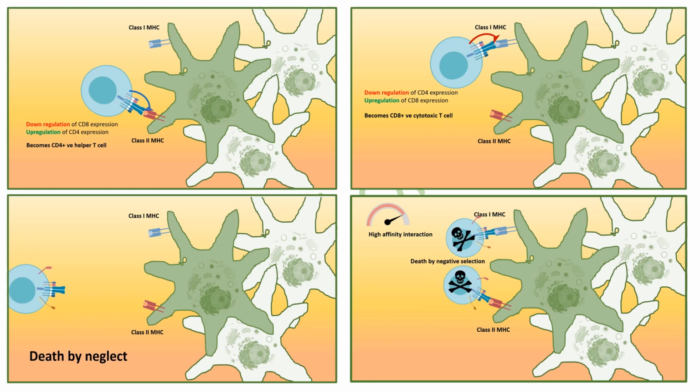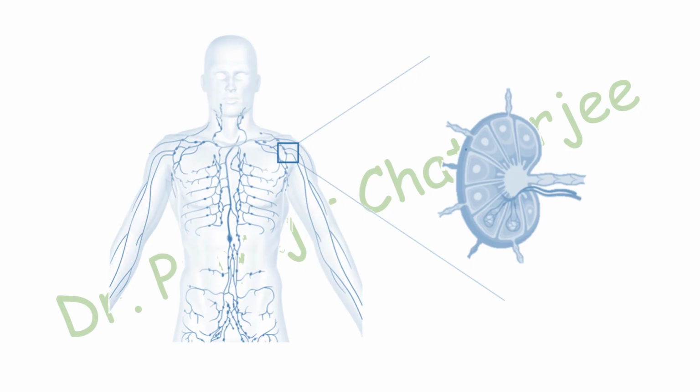If the T cell interacts with the class 1 MHC molecule bound with the cell membrane of the thymic cell, then CD4 will be downregulated and CD8 protein will be upregulated, and the T cell will be CD8 plus cytotoxic T cell. If the T cell cannot recognize either class 1 or class 2 MHC molecule, then the T cell will die by neglect. And if the T cell binds with both the MHC class 1 and MHC class 2 protein with a high affinity, it will also die by means of negative selection.